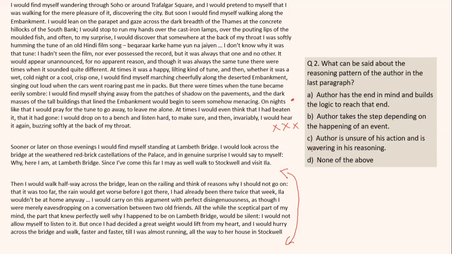A and C. C says the author is unsure of his action and wavering in his reasoning. Is the author unsure of the action? Right from the beginning, the author has pretended. He said that I pretend to myself that I'm doing a walk for the pleasure of it. So the author knows what he is there for. Yes, he is building quite a few logics here and there, that I should not go, I should go, but he is not unsure of his action. Plus, he is not wavering in his reasoning. What kind of reasoning is this?